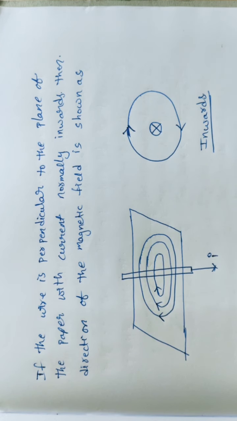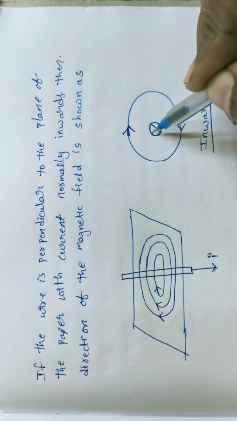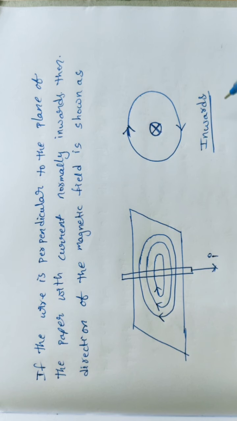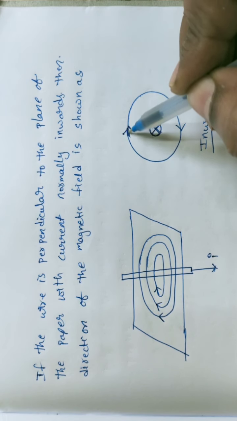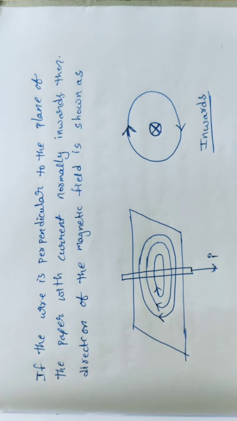So now what is happening? This is the inwards symbol. A cross symbol is represented at the center of this small circle. This represents that the current is going inwards, normally to the paper, like a board or sheet that the current goes perpendicularly into. Now the magnetic field will be observed in which direction? Here, the clockwise direction. Is it clear, students? If you understood the previous one, this is also easy to identify.